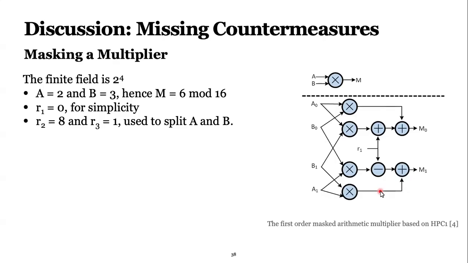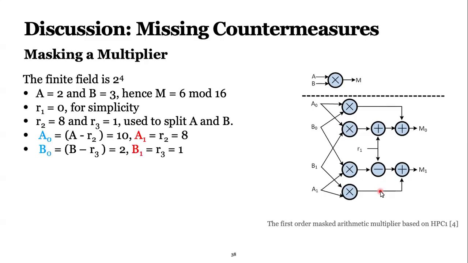So I will use R2 and R3 to split A and B. A0 means A minus R2, the number that I'm going to use to split A. And A1 will be R2 again, which is 8. And B0 is again B minus the random value, and B1 will be the random value itself.